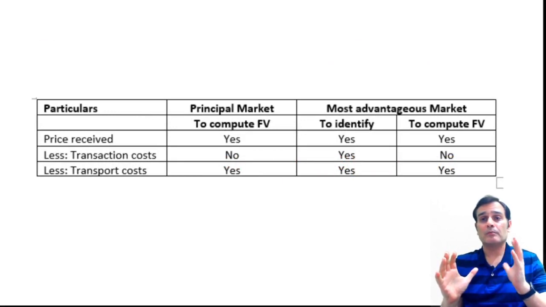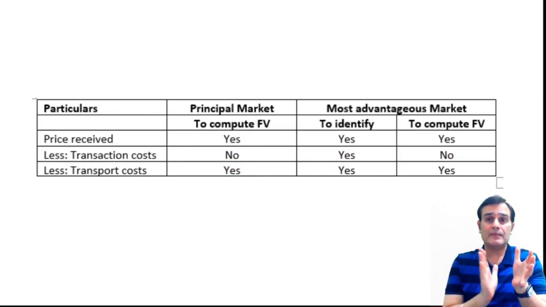Let's go to case number one. Identification of a principal market is based on the market volumes achieved, not the values. Computation of the fair value in that principal market identified in step number one would consider only the transportation cost. So you can see we take the price received minus the transport cost only.